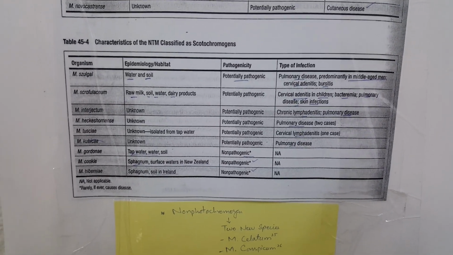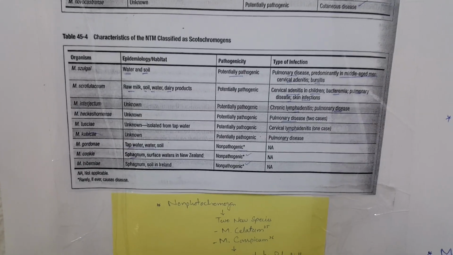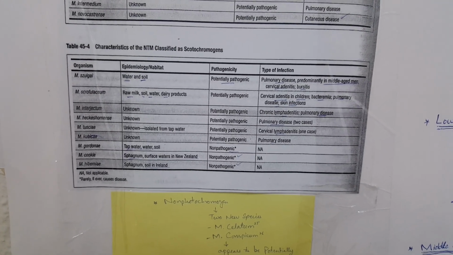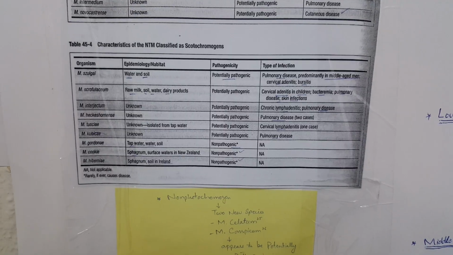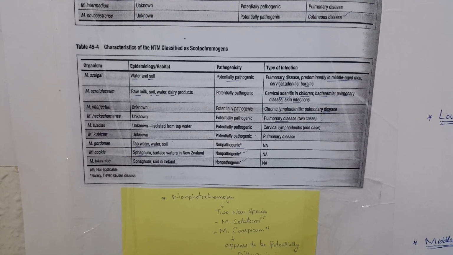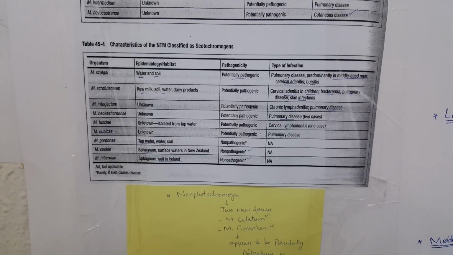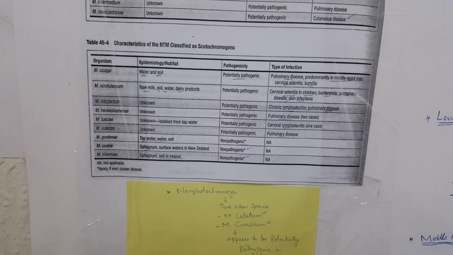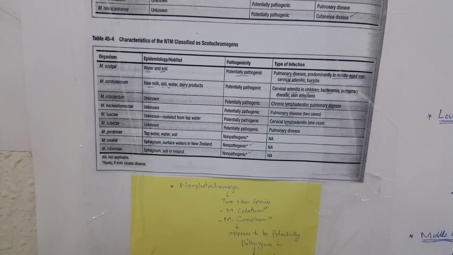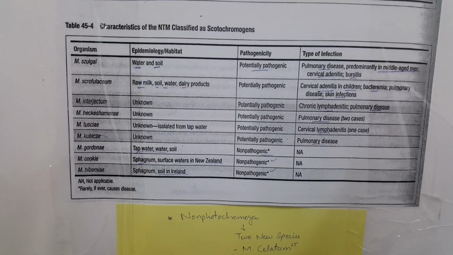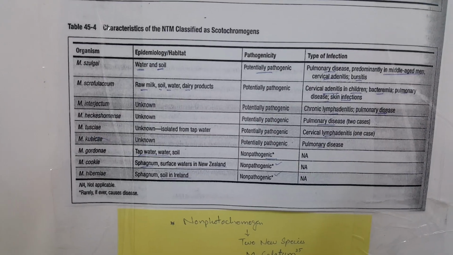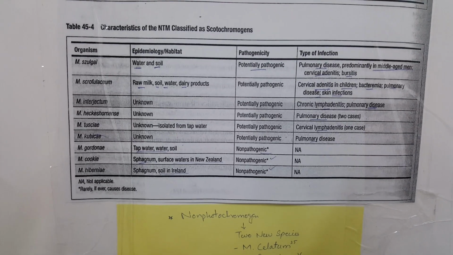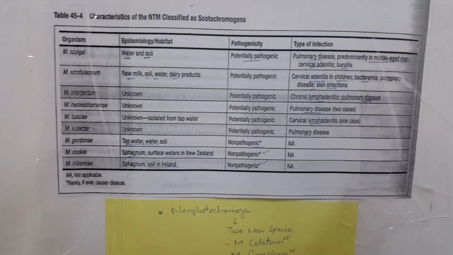Non-tuberculosis mycobacteria classified as scotochromogen. M. szulgai, as we explained over there. Its epidemiology is in water and in soil, and it is a potentially pathogenic organism causing pulmonary disease preeminently in middle-aged men, cervical adenitis, and bronchitis. And M. scrofulaceum is found in raw milk, soil, water or dairy product, potentially pathogenic causing cervical adenitis in children, bacteremia, pulmonary diseases, and skin infection.